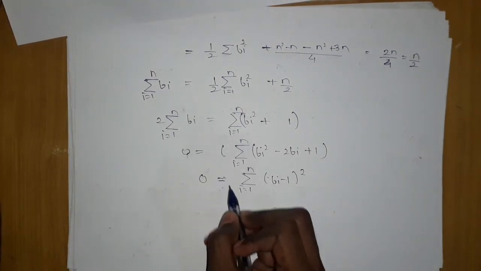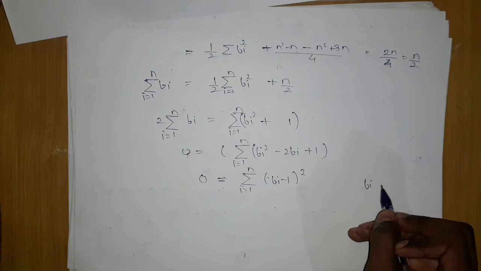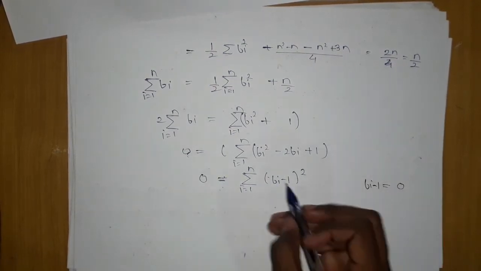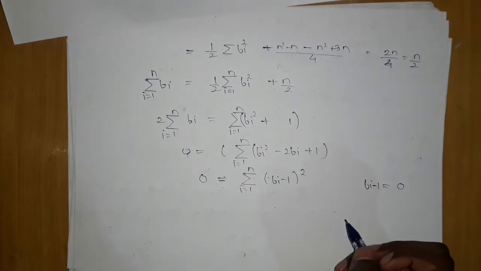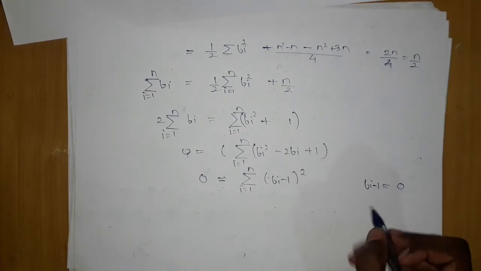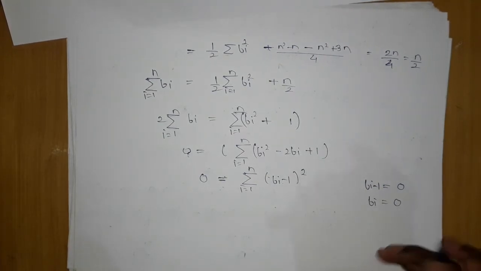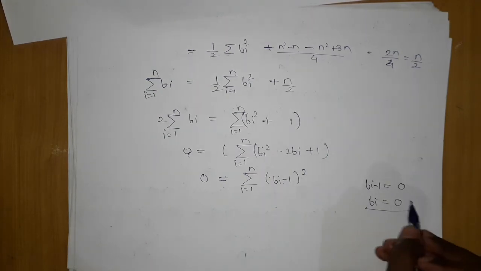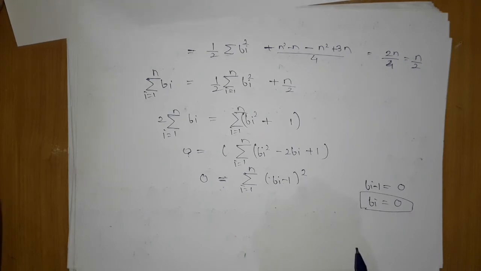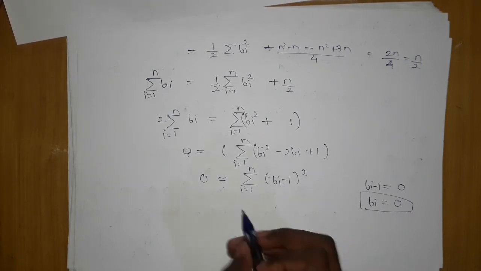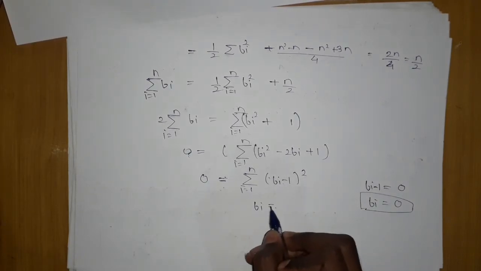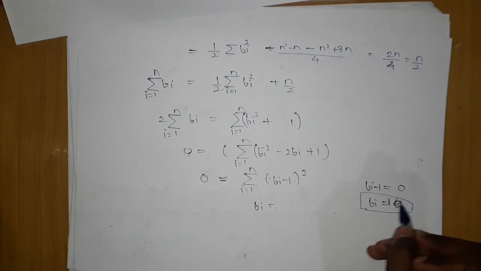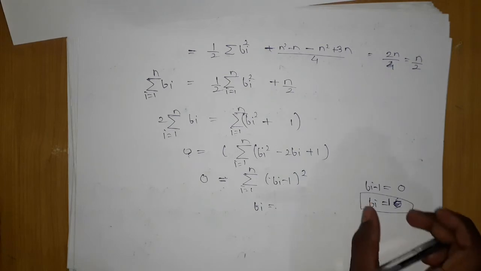And when that individual term becomes 0, it is only equal to 0 when bi minus 1 becomes 0, because x square is greater than or equal to 0. Greater than is not possible, so equal to 0 is the only possible case. So bi minus 1 is equal to 0, which means bi is equal to 1, sorry. Okay, so we got this thing.